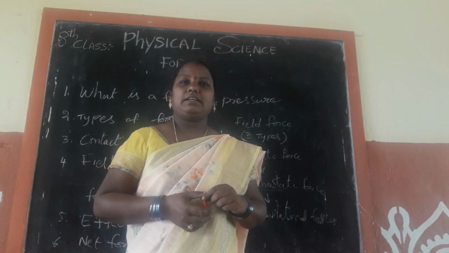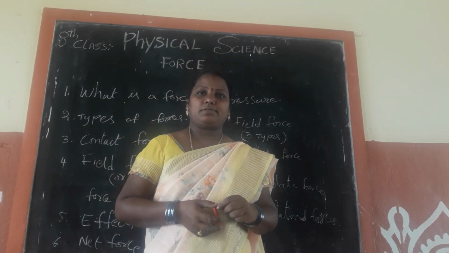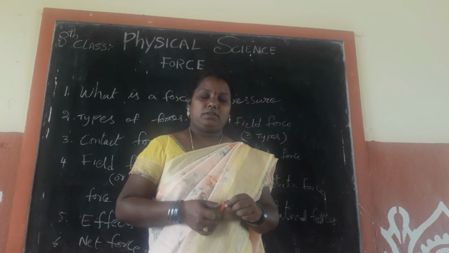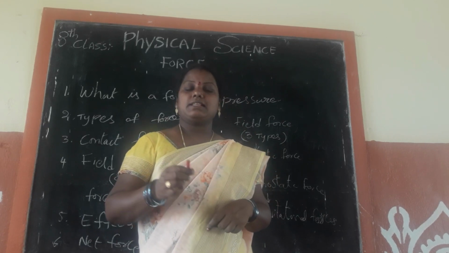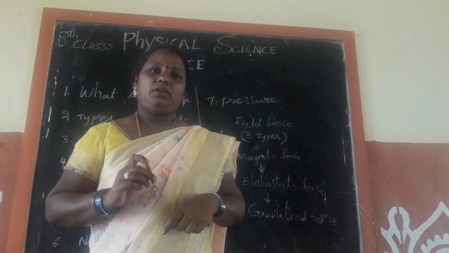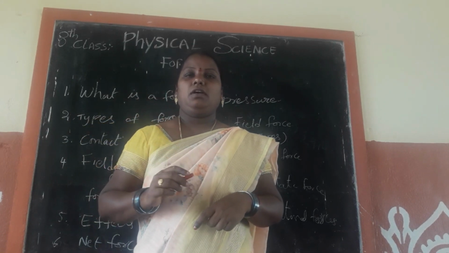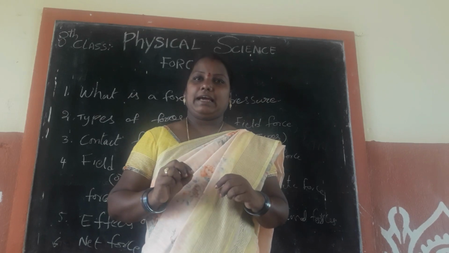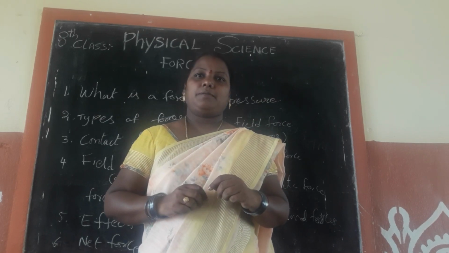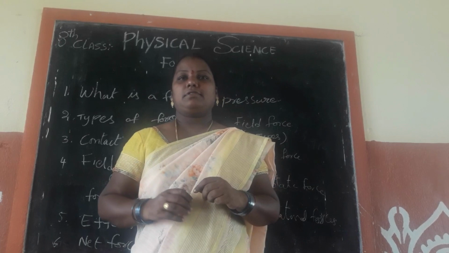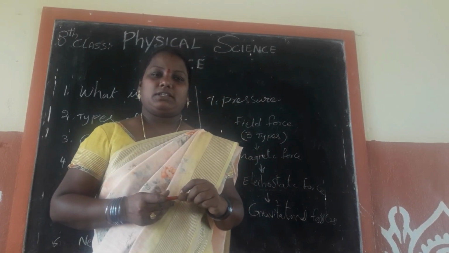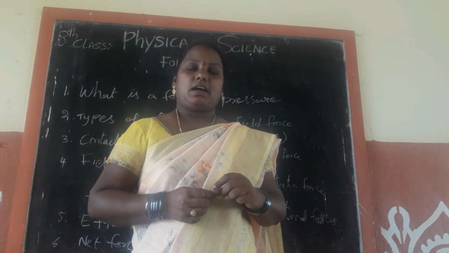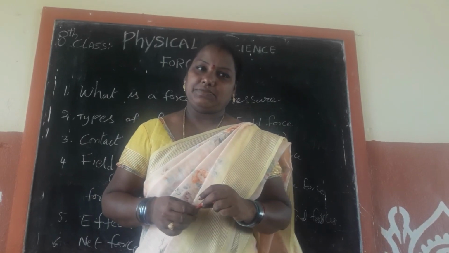And one other type of field force is magnetic force. Here I will take a magnet. It has two poles, one is the south pole, another one is the north pole. When we bring two magnets near to each other, like poles are repelled and unlike poles are attracted to each other. Children, let us observe by an activity.